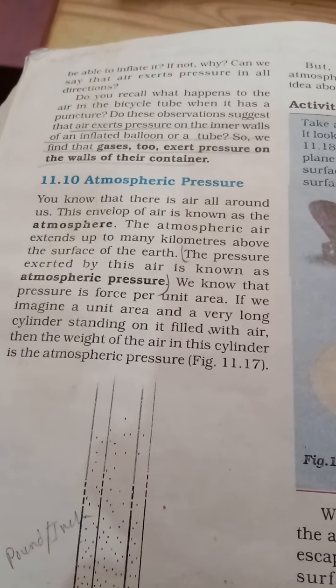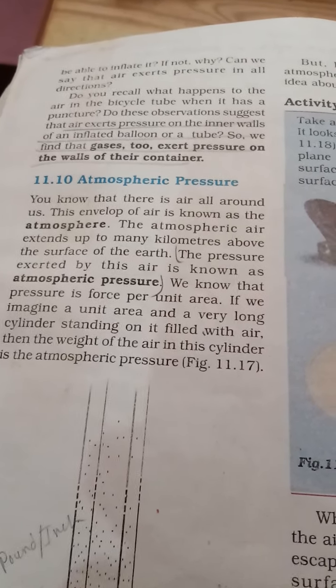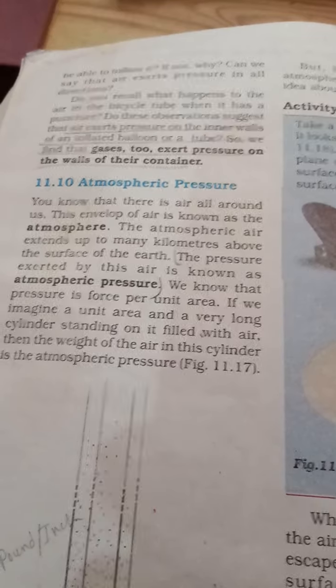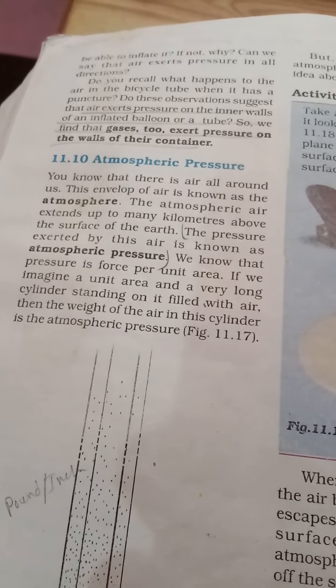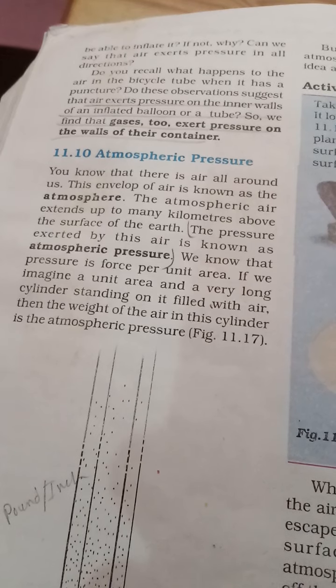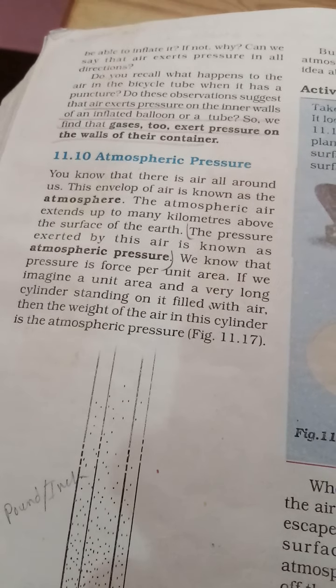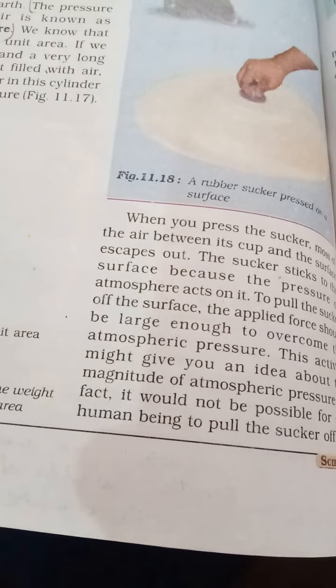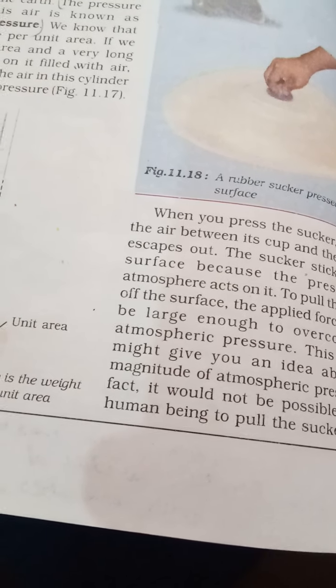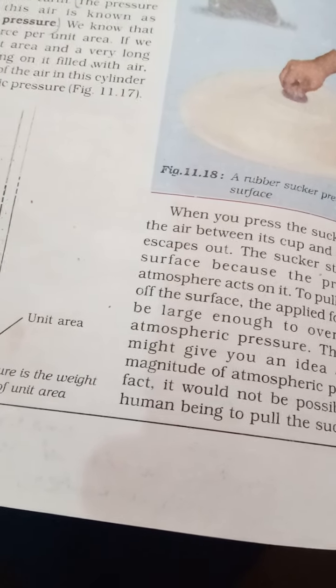So we can say that it is the pressure of the atmosphere on every object situated on the earth. To understand this, here is an example. A sucker is a device used in many operations, and in laboratories sucker pumps are also used. When you press a sucker, most of the air between the cup and the surface escapes out.